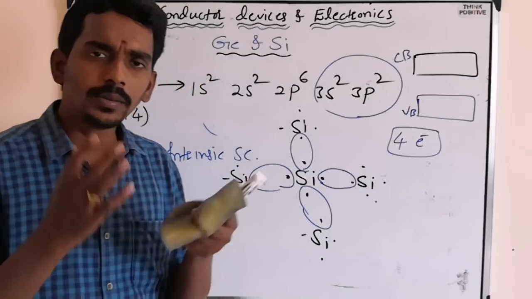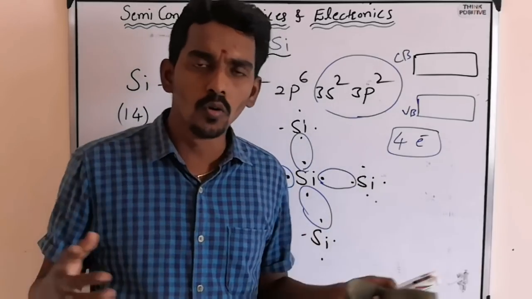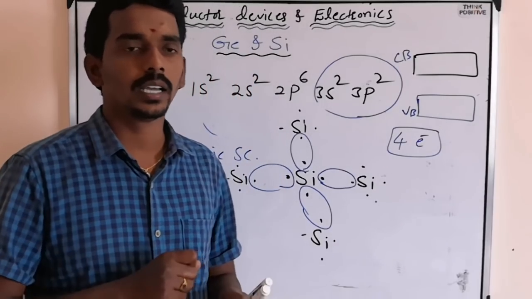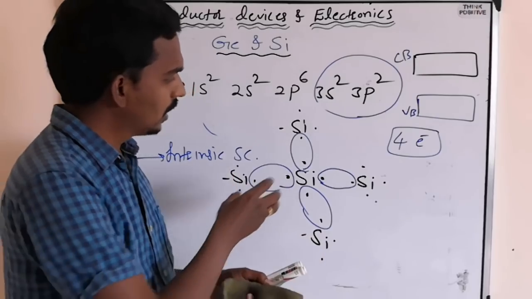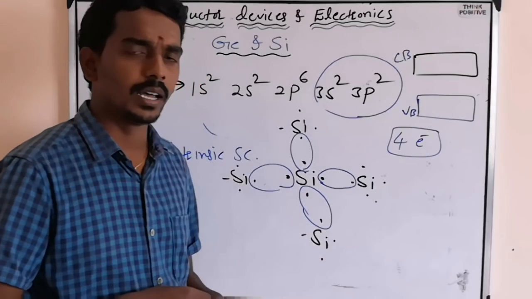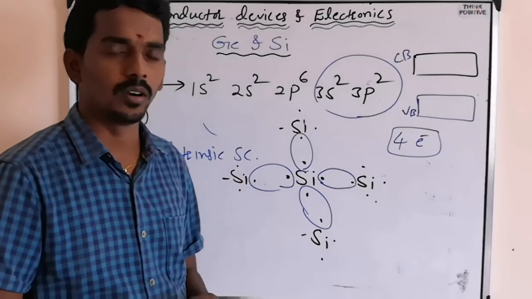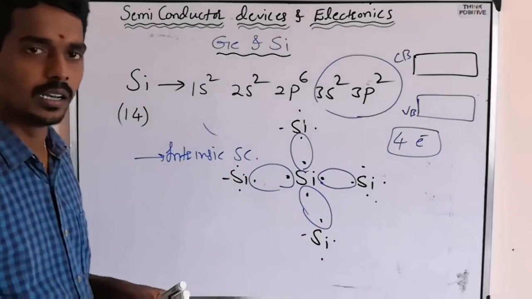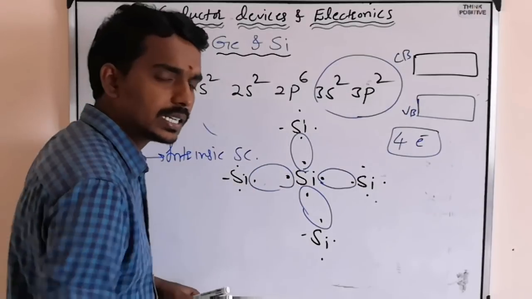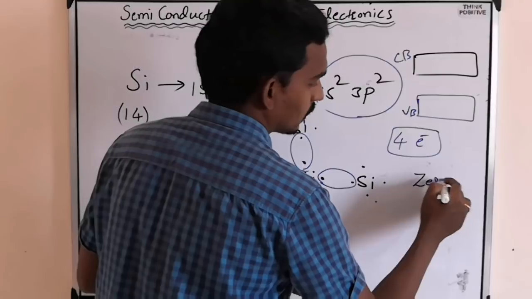Why? Conductivity comes from where? Only when there are free electrons can electrons move freely throughout the material, and only then can they conduct electricity. But if you take silicon or germanium, it is the same case: 4 valence electrons so they form 4 covalent bonds. Such a material, we call a pure semiconductor, which does not conduct any electricity at absolute zero temperature.